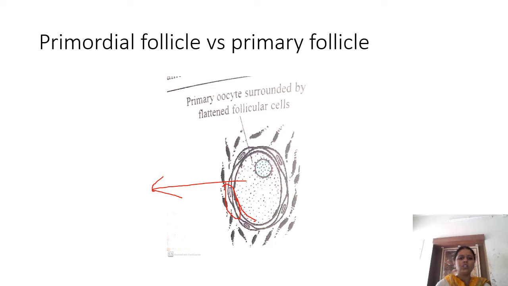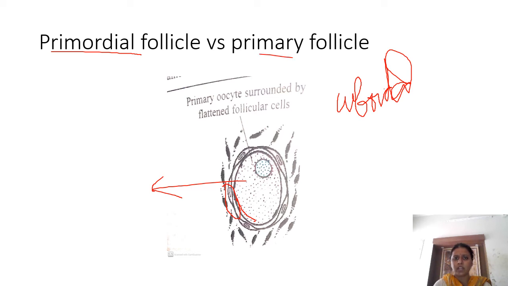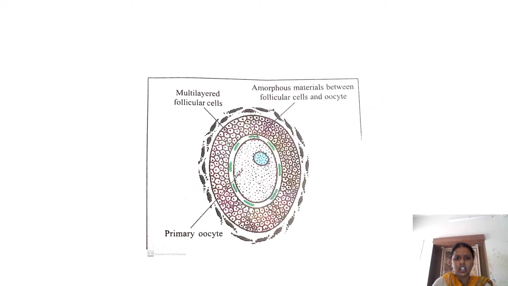If the follicular cells are flattened, it is a primordial follicle. And if the follicular cells are cuboidal, then it is the primary follicle, and that is the difference between primordial and primary follicle.